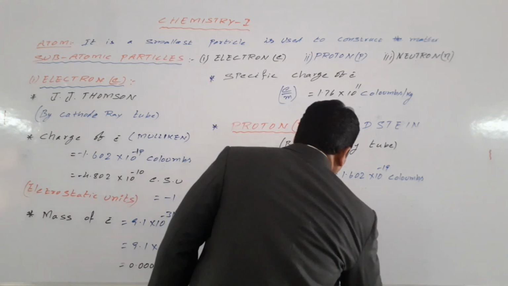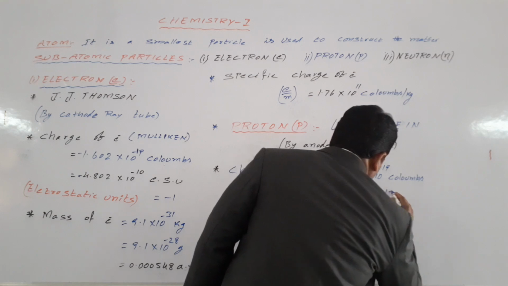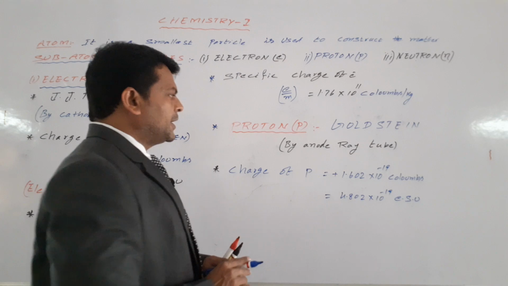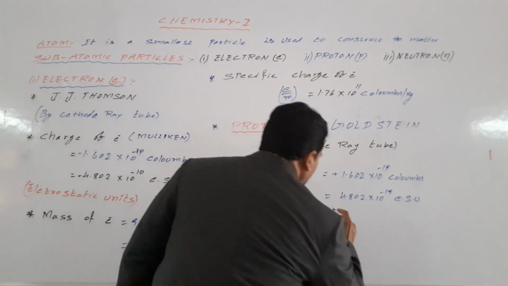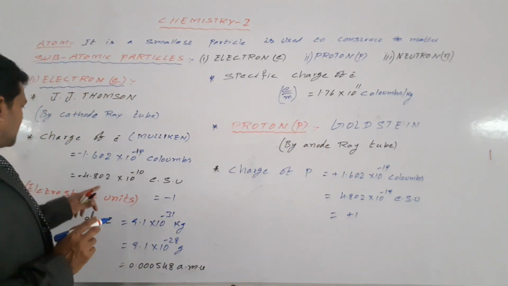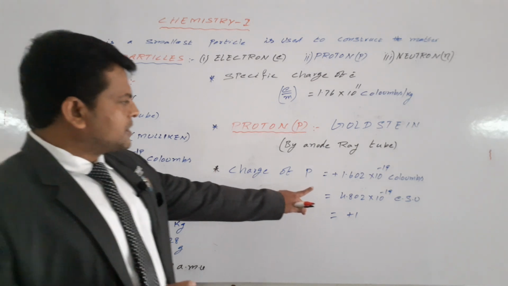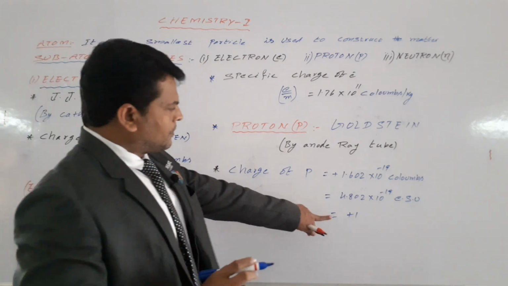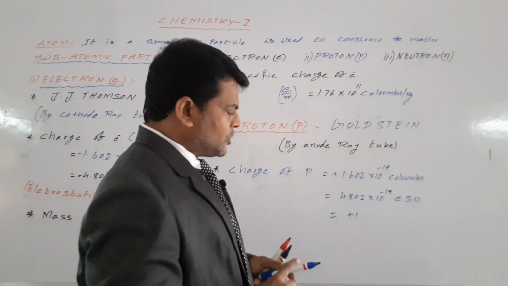This is equal to 4.802 into 10 power minus 19 ESU. ESU means electrostatic units. So we may take charge as plus 1. Here we may take charge as a minus 1. This is a minus 1, this is a plus 1. Opposite charge of the proton means protons having positive charge.